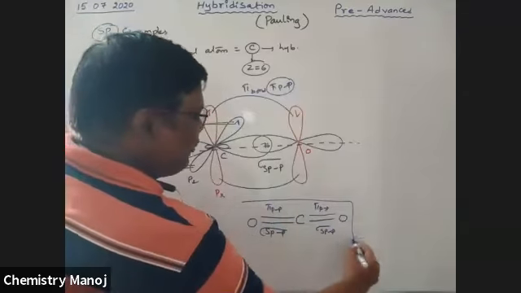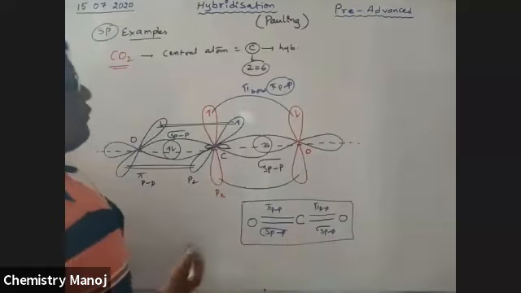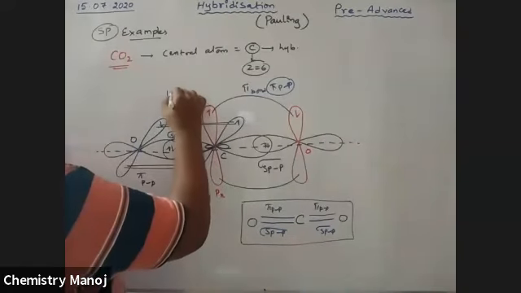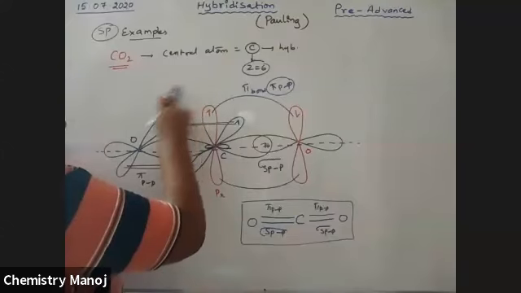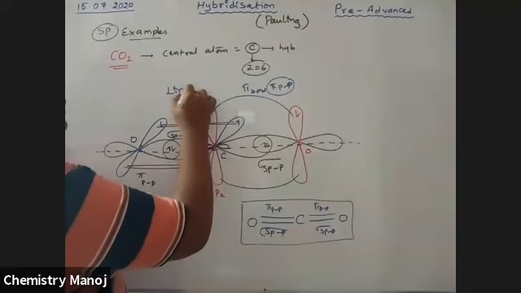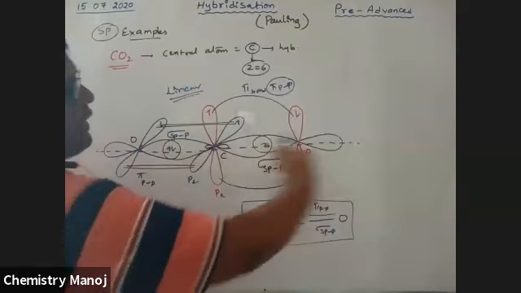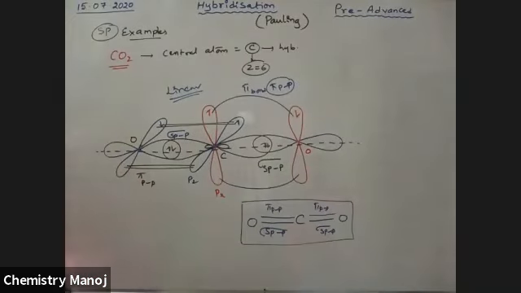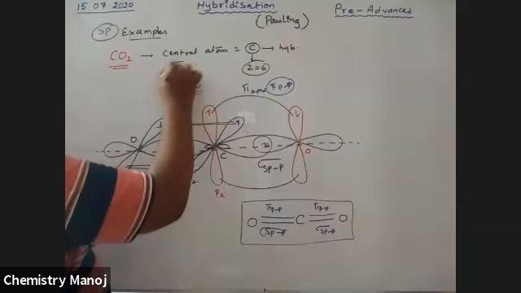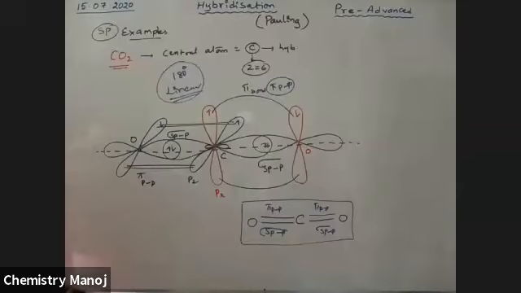Now the total molecule is in linear shape. Therefore, it is a linear molecule. All sigma bonds are in straight lines. So it is a linear molecule. Bond angle is 180 degrees. So it is the CO2 molecule with sp hybridization, very, very important.